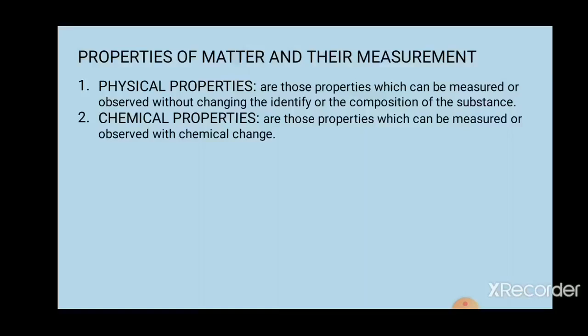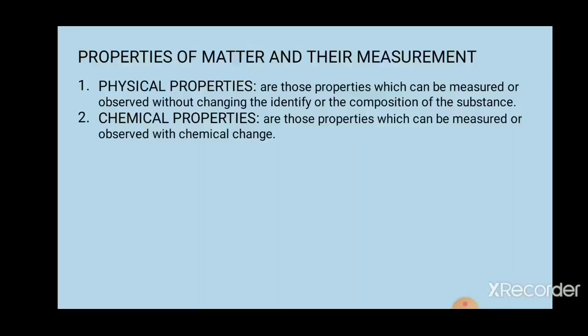Next, imagine that I add acid to any substance. There may be a change. Either the color may change, or sometimes a reaction may take place. Fumes may occur.